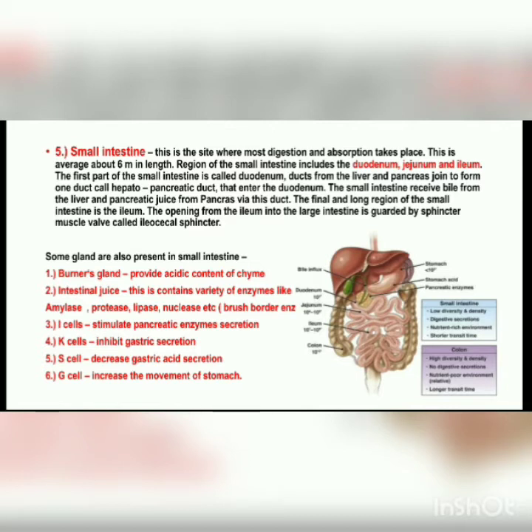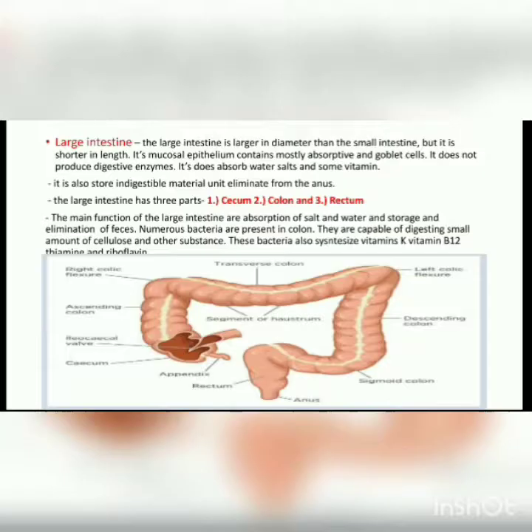Intestinal juice is mainly secreted in the small intestine. Intestinal juice is also known as brush border enzymes. In brush border enzymes, amylase, protease, lipase, and nuclease, different types of enzymes are included. Large intestine. Large intestine has three regions: cecum, colon, and rectum. The main functions of the large intestine are absorption of salt and water and storage and elimination of feces. Different types of bacteria are also present in the large intestine. These help in synthesis of vitamin B12, vitamin K, riboflavin, thiamine.